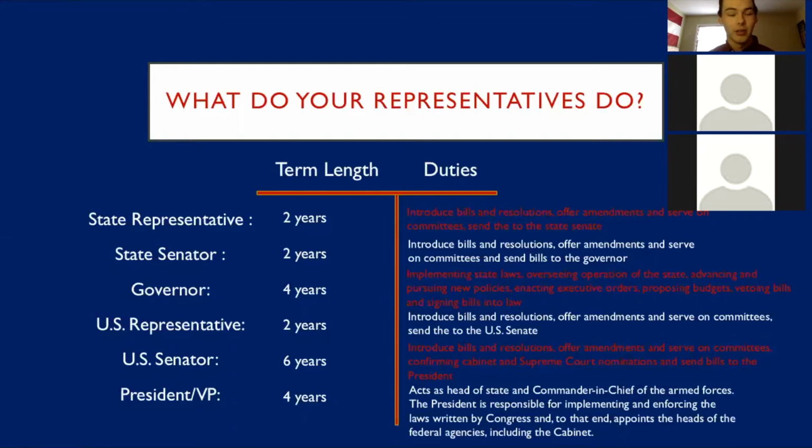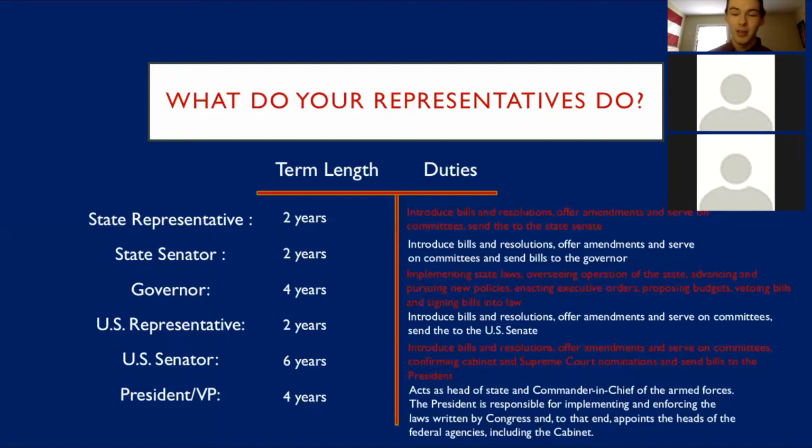Your state representative will introduce bills and resolutions, offer amendments, and serve on committees and send those bills to the state senate. The state senate will introduce bills, resolutions, offer amendments, and serve on committees and send the bills to the governor. The governor implements state laws, oversees operation of the state, advancing and pursuing new policies, enacting executive orders, proposing budgets, vetoing bills, and signing bills into law.